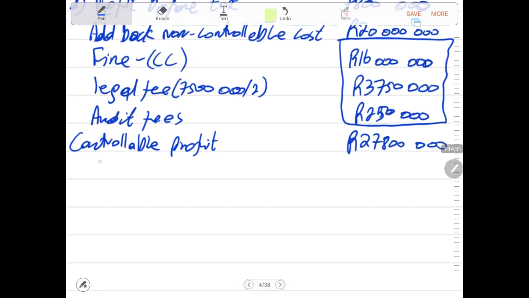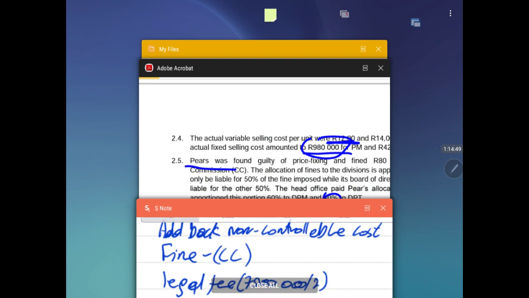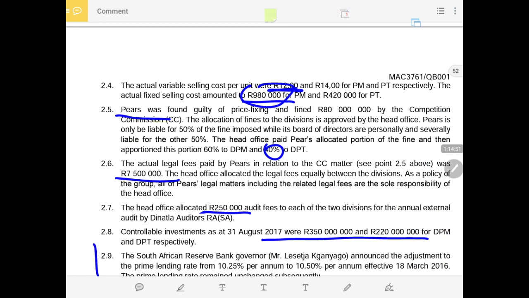Then we need to deduct the cost of capital charge. What is cost of capital charge? Cost of capital charge is the controllable investment times the cost of capital. Our cost of capital, we know that it is 10%.